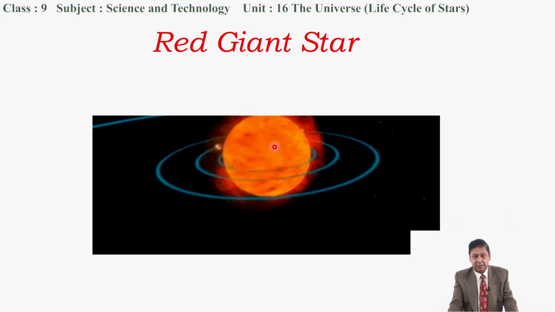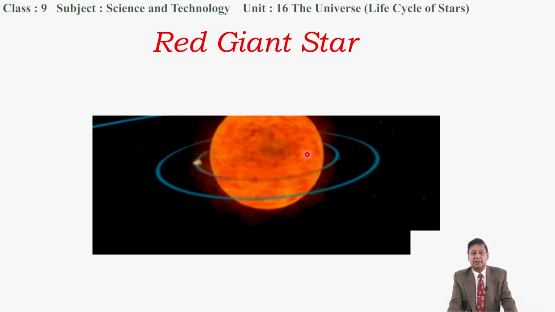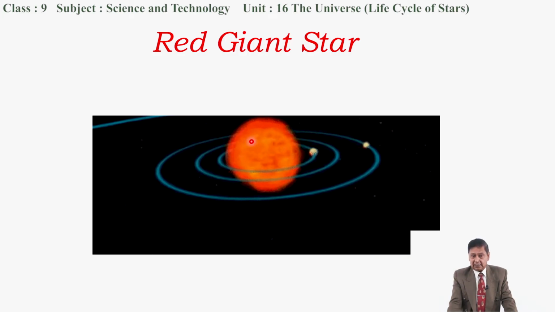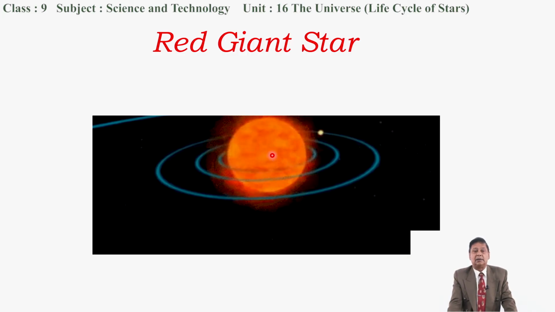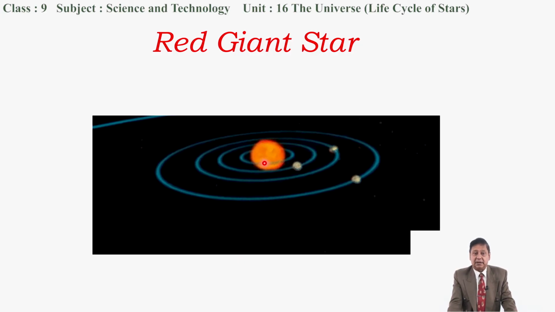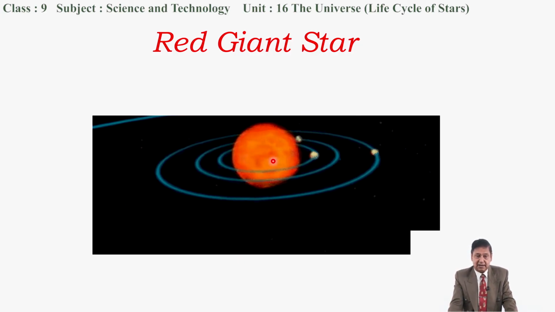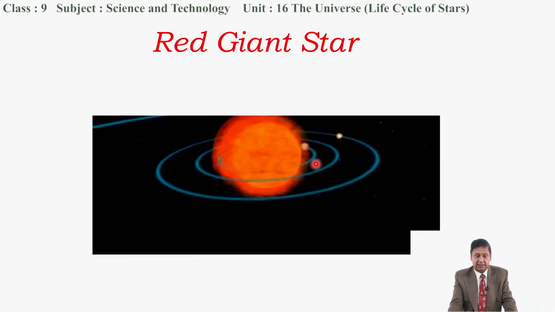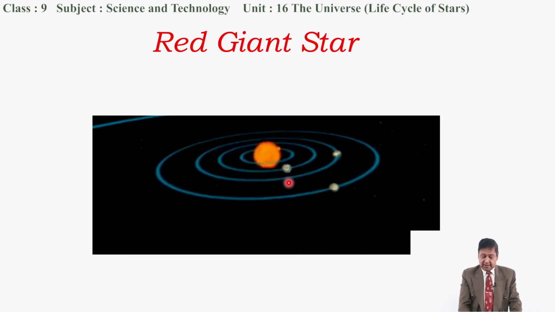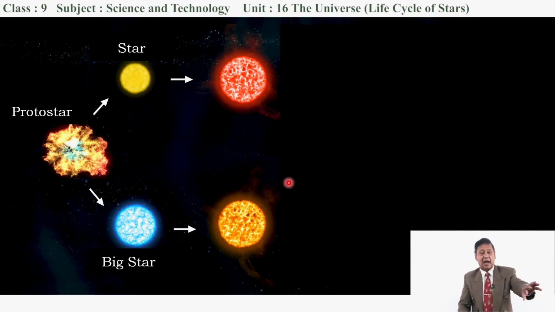This diagram represents the increasing size of the sun when all the nuclear reactions taking place in the central part of the sun finish, when the hydrogen finishes. Then it will engulf Mercury also, Venus also, and it may come up to the Earth. Now let's come back to this cycle.